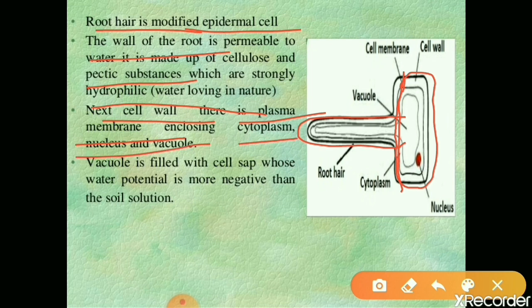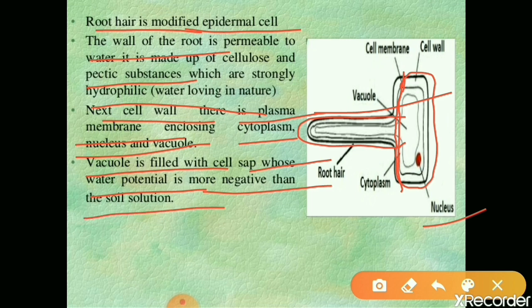Just inner to the cell membrane is the cytoplasm. It is the liquid portion of the cell. In the cytoplasm, the nucleus and vacuole are embedded. The vacuole is filled with cell sap whose water potential is more negative than the soil solution. The major portion of cell sap is water, but the water concentration inside the cell sap is less compared with the outside region of the cell. So automatically water can move from outside to inside.